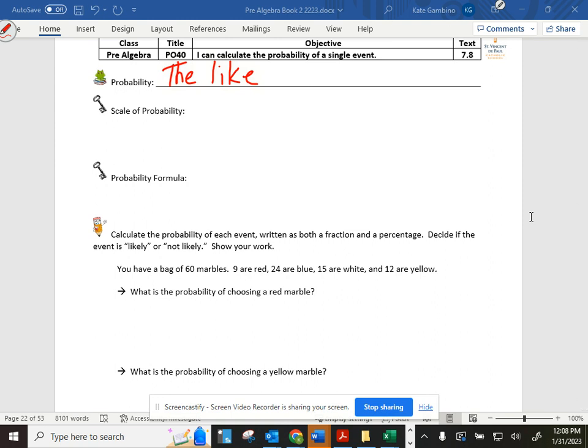We did 39 yesterday. Remember, math builds on itself. So we are building on what we learned yesterday with that objective to what we're going to be learning today. It is different. There will be some similarities because we're building our knowledge. So probability is the likelihood of an event occurring.